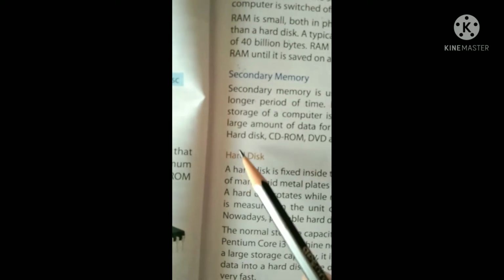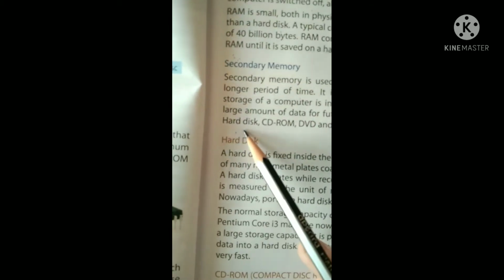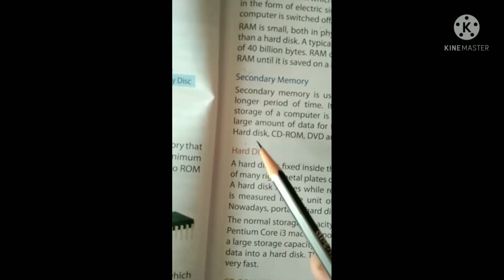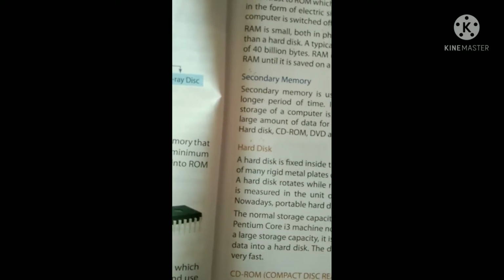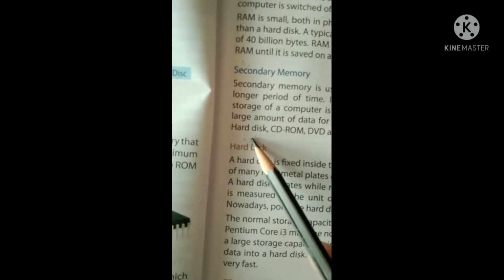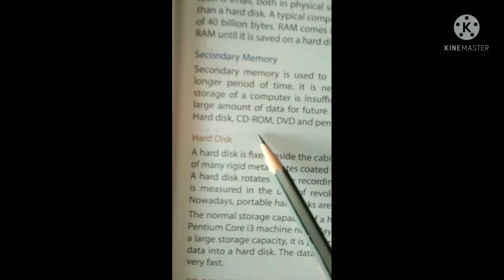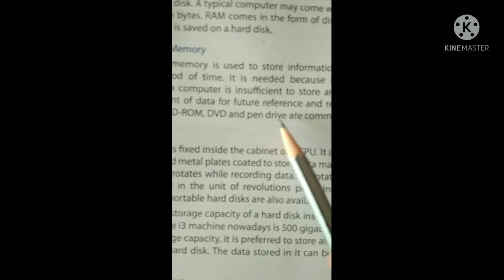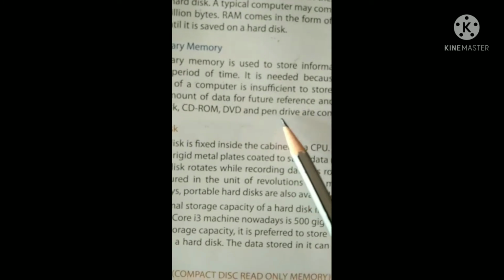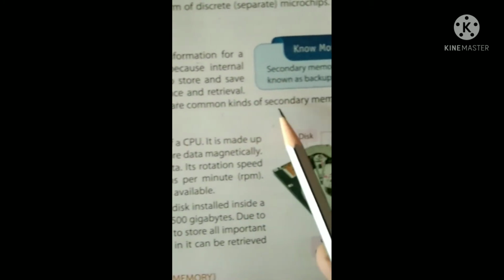That is a hard disk, a separate hard disk not saved in the CPU, where you can save your work. Next are CD-ROM, DVD and pen drive. Mostly nowadays people use pen drives. These are common kinds of secondary memory.